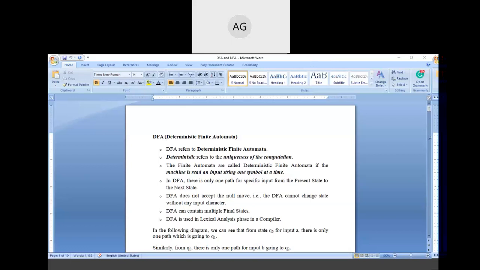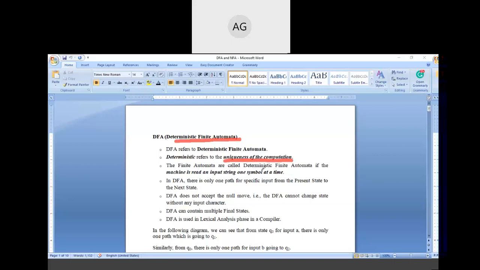Okay, so let's start today's class. Today we are going to study a very important topic of Unit 1, the DFA and NFA. As you can see on your screen, the full form of DFA is deterministic finite automata. Deterministic refers to the uniqueness of the computation.